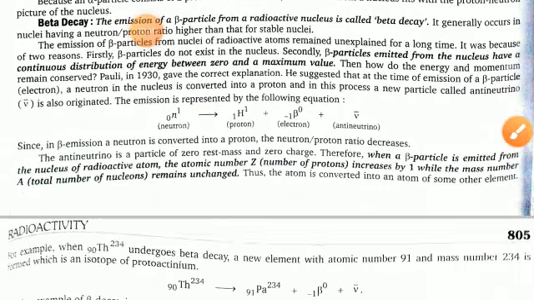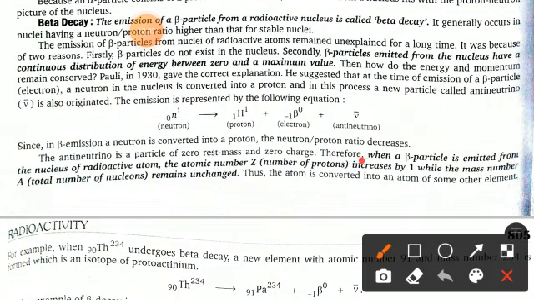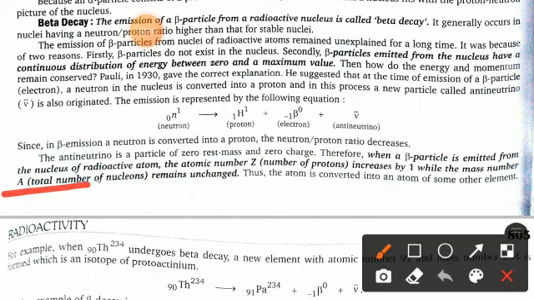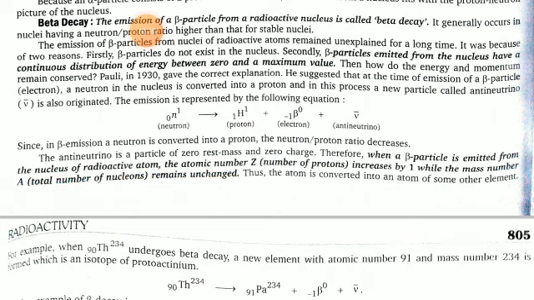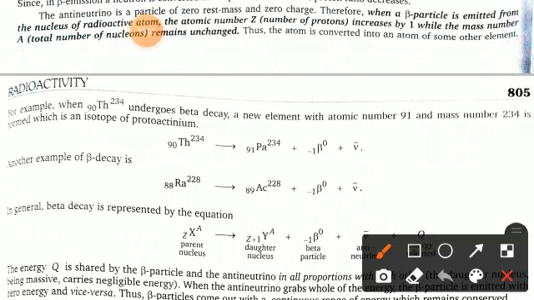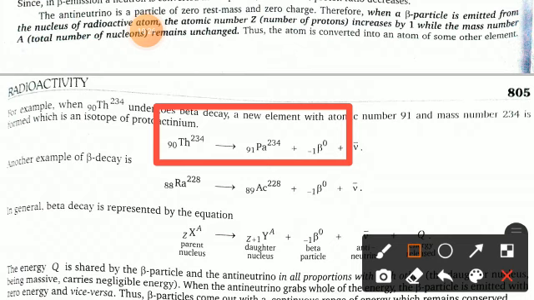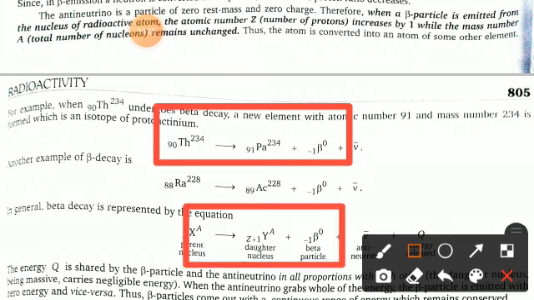Clear? And what happens when a beta particle is emitted? When a beta particle is emitted from the nucleus of the radioactive atom, the atomic number Z increases by 1, while the mass number A, that is the total number of nucleons, remains unchanged. That is, there is no change in the mass number, but there is a 1 unit increase in atomic number. You can see this figure and understand easily the effect when a beta particle is emitted. Or you can see this figure also.